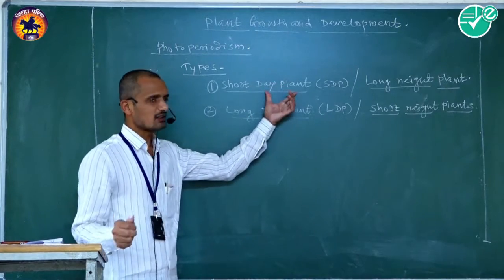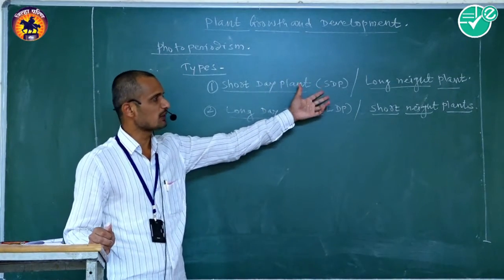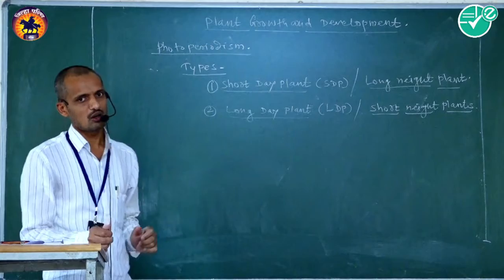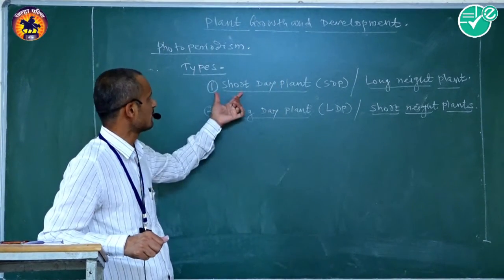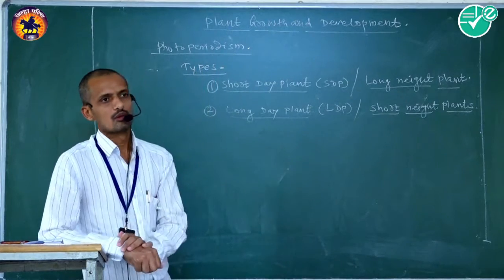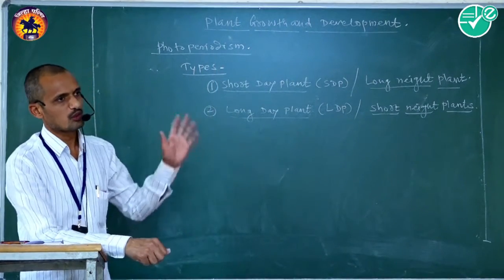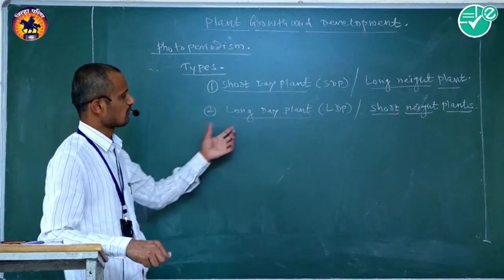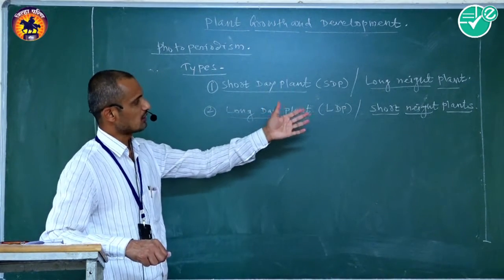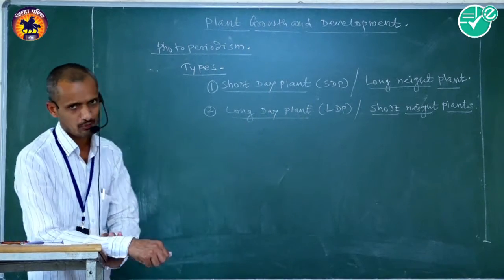Short day plant, that is SDP, is also called a long night plant. It is one of the types of photoperiodic plants. Second one is long day plant, or it is also called short night plants.